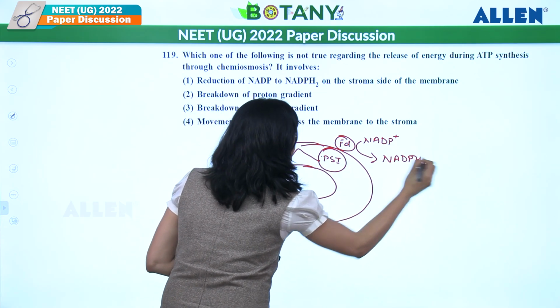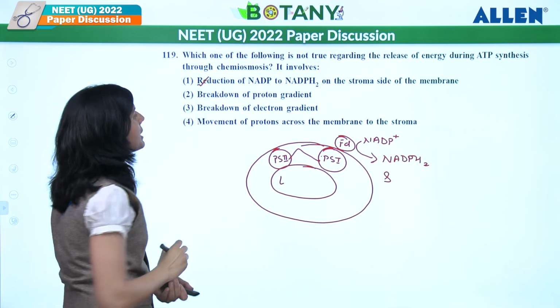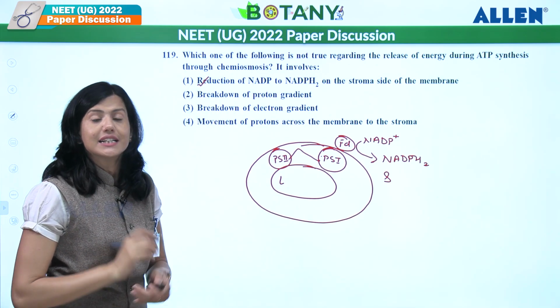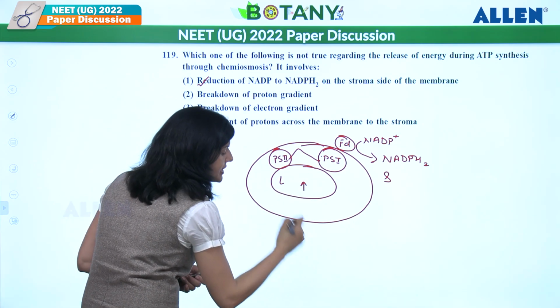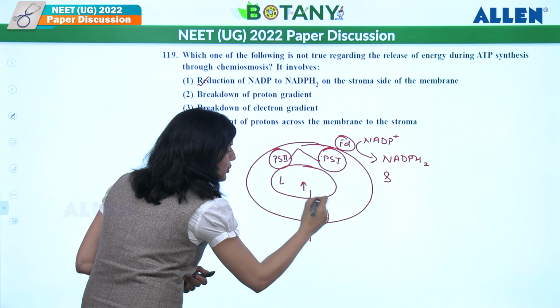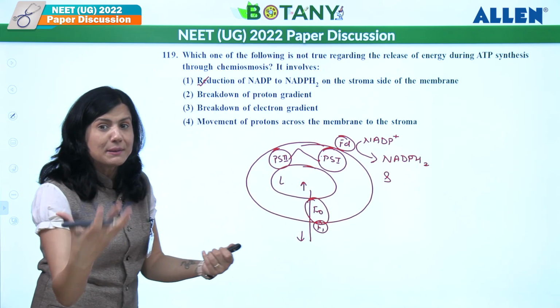So this side is stroma side and this side is lumen side. So it is a correct statement. Breakdown of proton gradient, correct. Proton concentration increases in lumen and decreases in stroma. This is why through F0, F1 particles, it comes out to break the proton gradient.